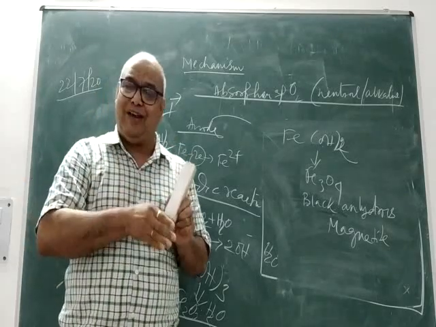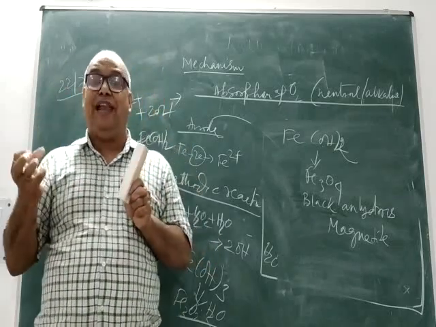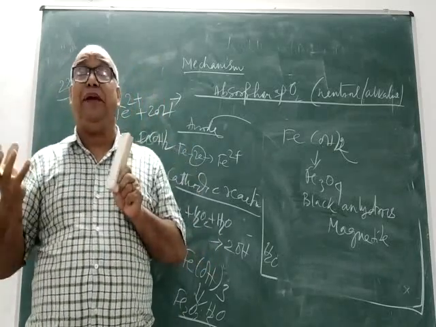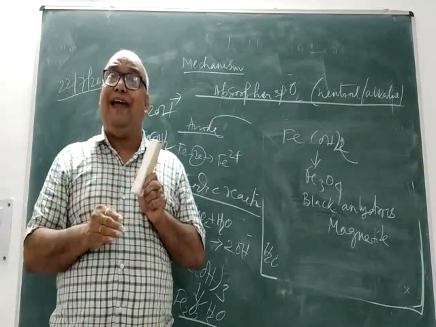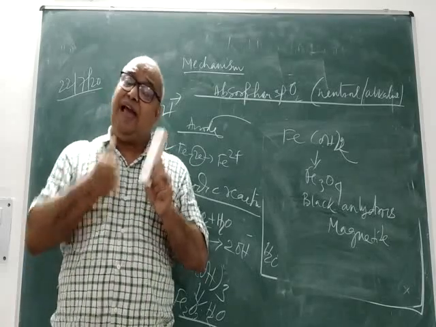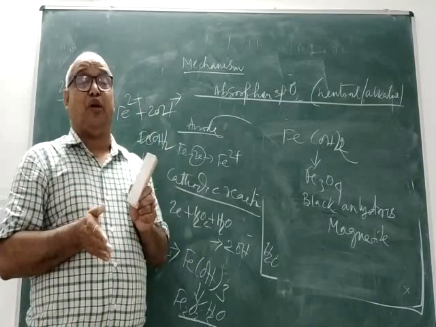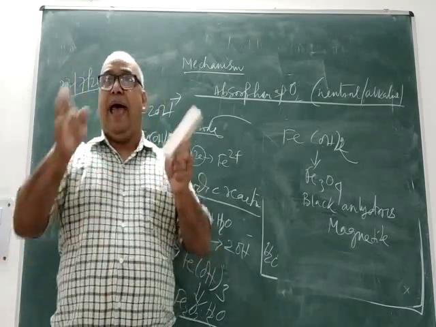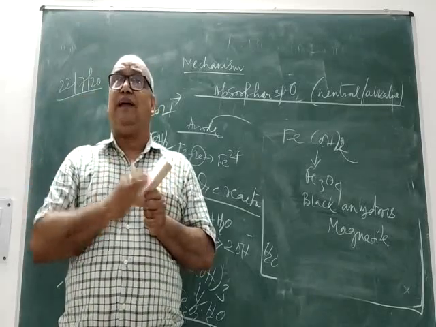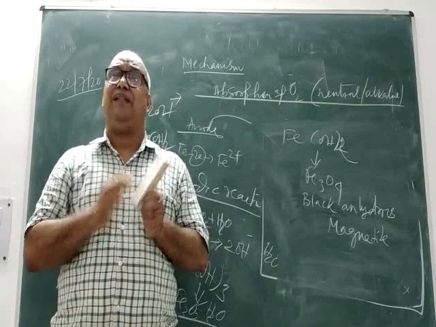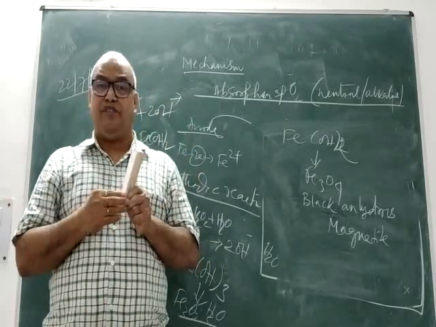Electron supply will be done by anode, and cathodic area being very large, demand for electron will be very, very high, which will be fulfilled by supply of electron by a small anode, which is possible if the anodic part undergoes corrosion at a faster rate, and therefore rate of corrosion will be very, very high. And as I have told you, corrosion takes place at anode only, and we know exactly the cracked area where corrosion will take place, and therefore this mechanism is also known as localized type of mechanism.